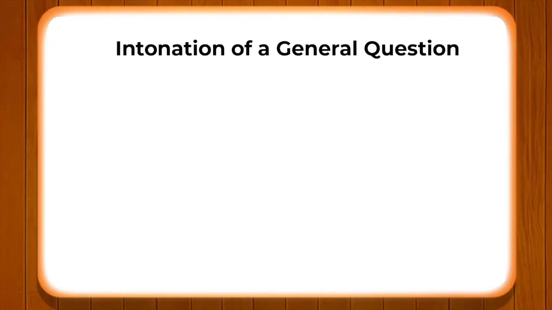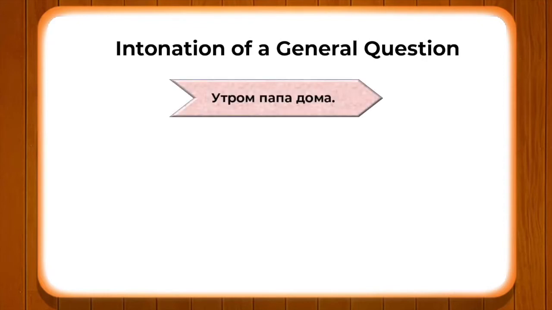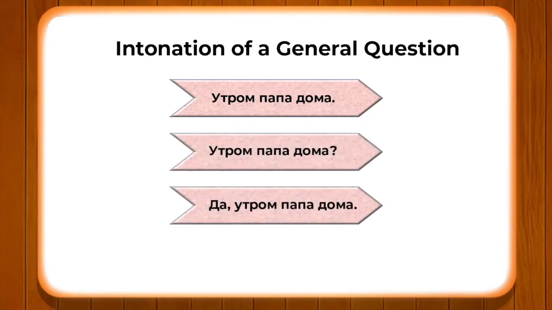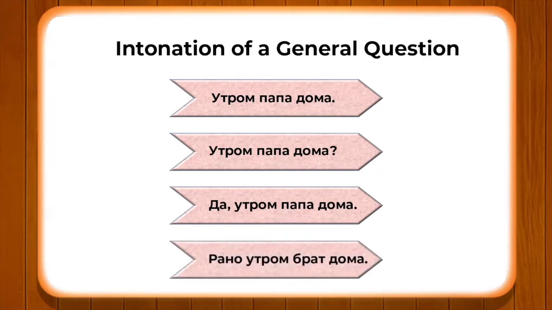So, now we will go ahead and look at some more examples. For example, Utram Papa Doma? Da, Utram Papa Doma. Rana Utram Brat Doma. Now, we have more examples so that you can understand them properly. I will repeat again, Rana Utram Brat Doma, and now we will go ahead and check how the word is changing.